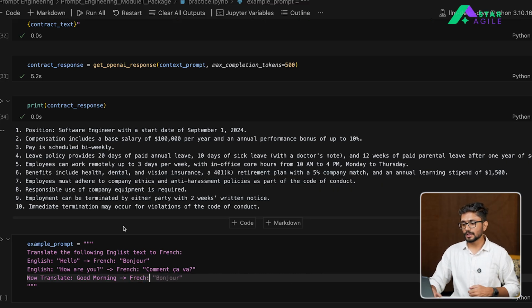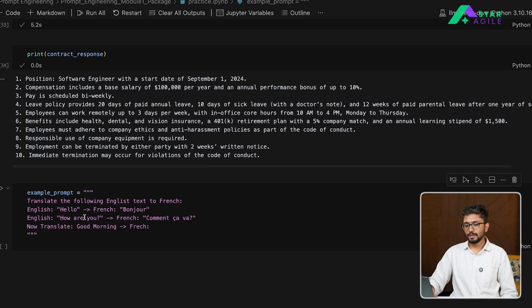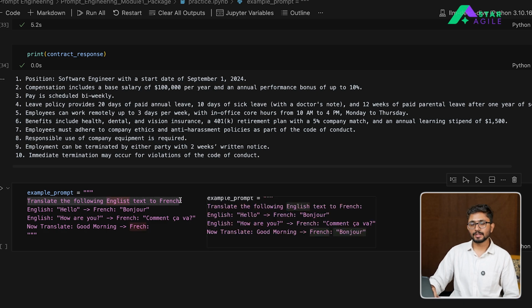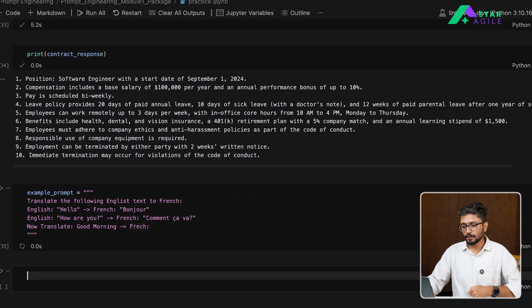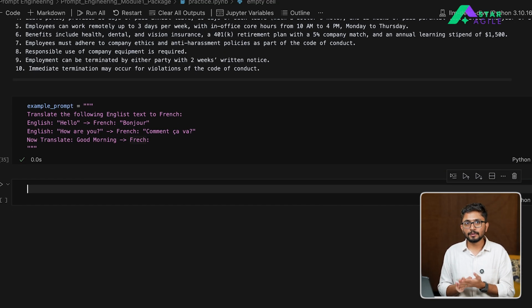Okay, so I'll keep this instruction blank because in this particular case, you can see I have given it some context which says that you need to perform this task to translate English to French. Then I gave few examples of how this translation looks like, right? So there's an English sentence which translates to French in this manner, the second English sentence which translates to French in this manner, and then once these examples are done, then we ask the model to now translate our final sentence, which is good morning, into French. So let's create this prompt and see what the output looks like for this particular instruction.